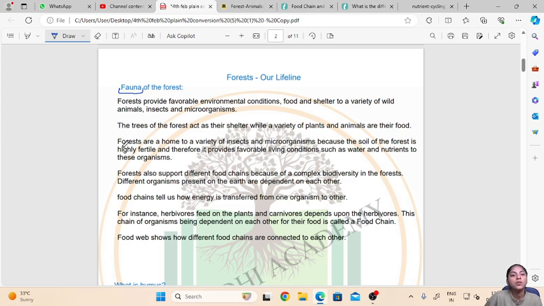Then the trees of the forest act as their shelter while a variety of plants and animals are their food. Now for animals, the trees of the forest act as their shelter. For example, monkeys live on the trees, so the trees provide them a shelter, and variety of plants and animals are their food. So this will feed on the leaves or the fruits of the trees. Some bigger wild animals will feed on the other smaller animals which live in the forest.